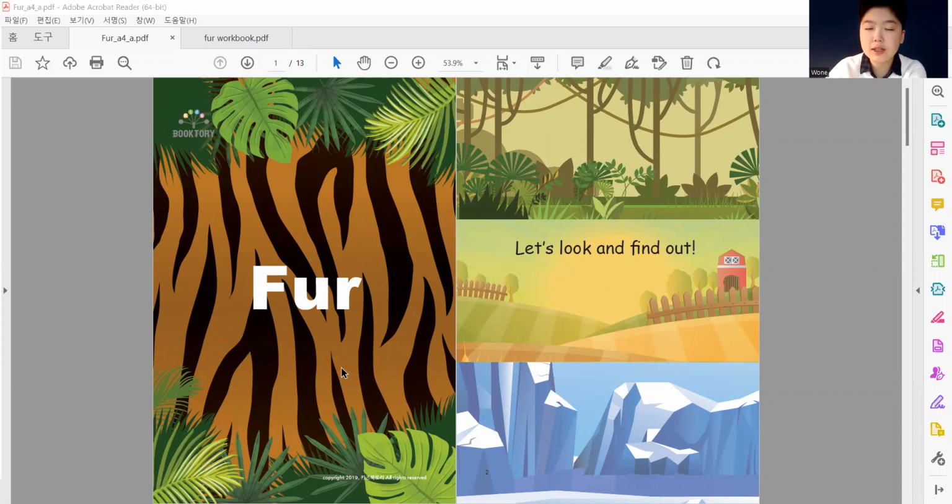Where do you think this is? Do you know what fur is? Fur is like hair on an animal's body, right? So if we look at the pictures here, where are the settings? Where is this? What about where is this? Where is this? Where is this? So let's look and find out.